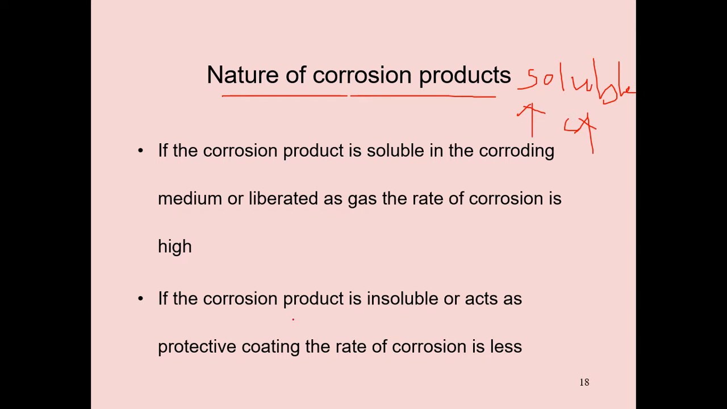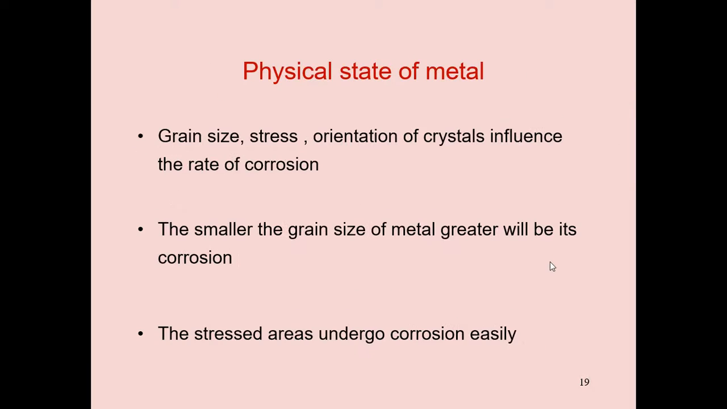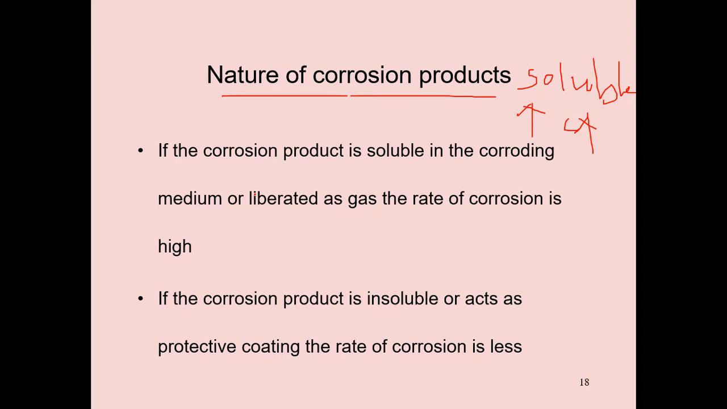If the corrosion product is insoluble or acts as a protective coating, the rate of corrosion is very less. Suppose aluminium, if you take aluminium metal, the layer formation of aluminium oxide takes place. It is resistant to corrosion. That's why the aluminium layer is decreasing corrosion. So that is nature of corrosion products. Note down that one.